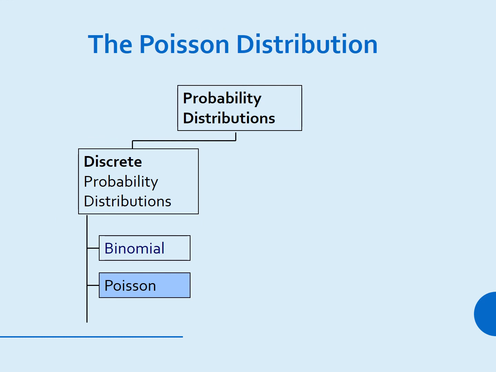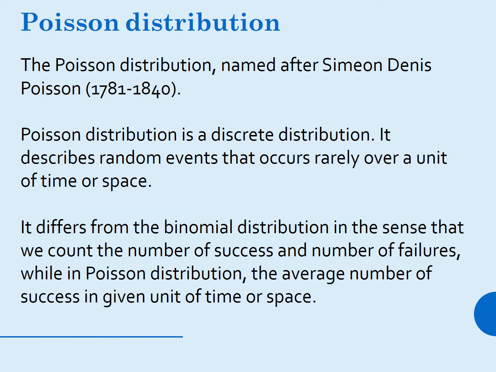Now we will see the second discrete probability distribution, that is the Poisson distribution. The Poisson distribution is named after Simon Denis Poisson. Poisson distribution is a discrete distribution. It describes random events that occur rarely over a unit of time or space. That is, we deal with rare events in Poisson distribution.